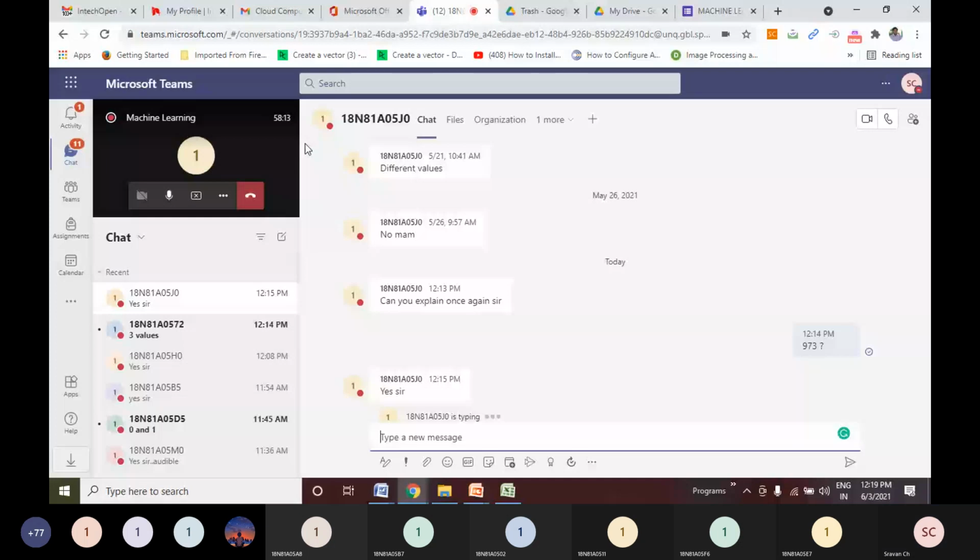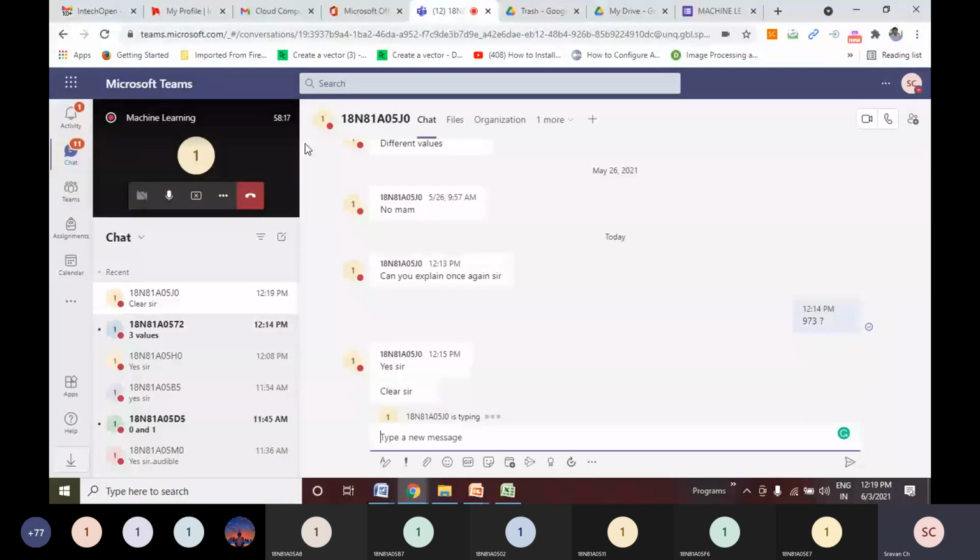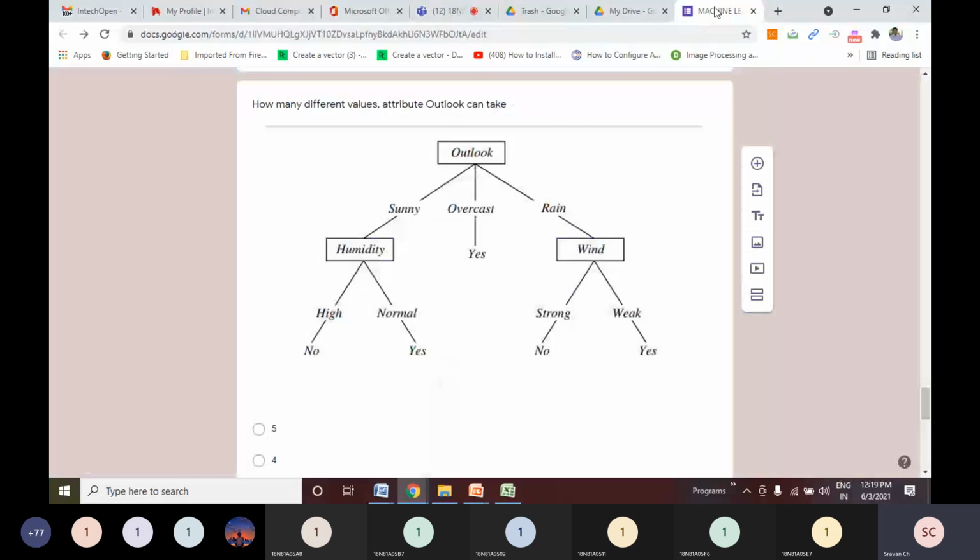Right, done. So 572 has answered our question. The next question was, by looking at the tree, you should tell how many different values outlook attribute can take. So friends, simple. Outlook is a node now. Of course, it's a root node.